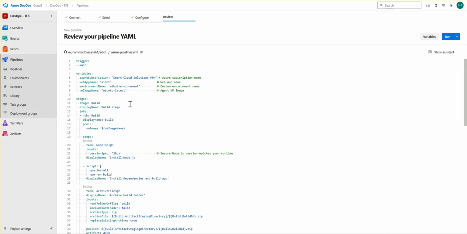Here I have created a YML script for running my YML pipeline in my code, which I have shown you previously. You also have to create a YML pipeline in your code, where you have to add the variables like Azure subscription, web app name, environment, and image name.